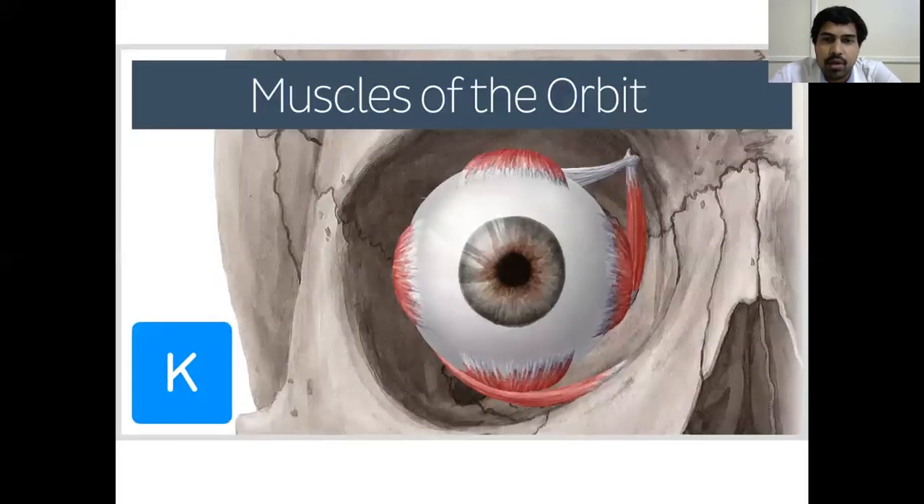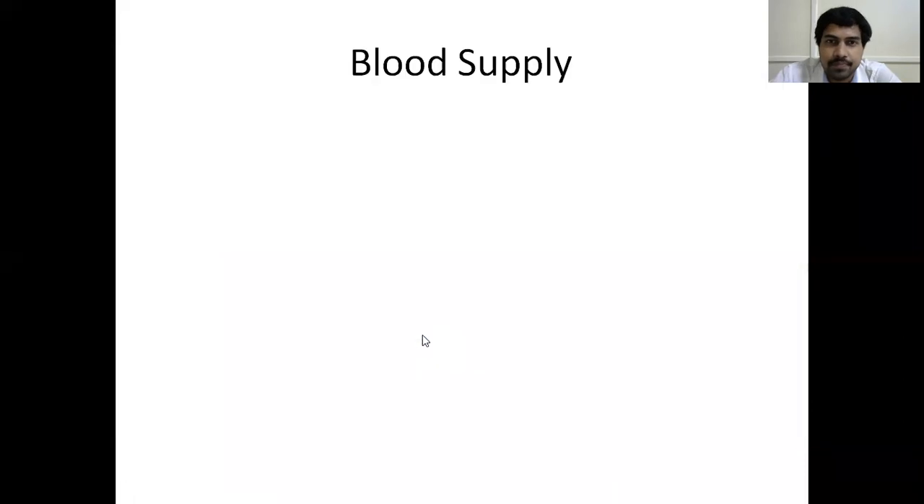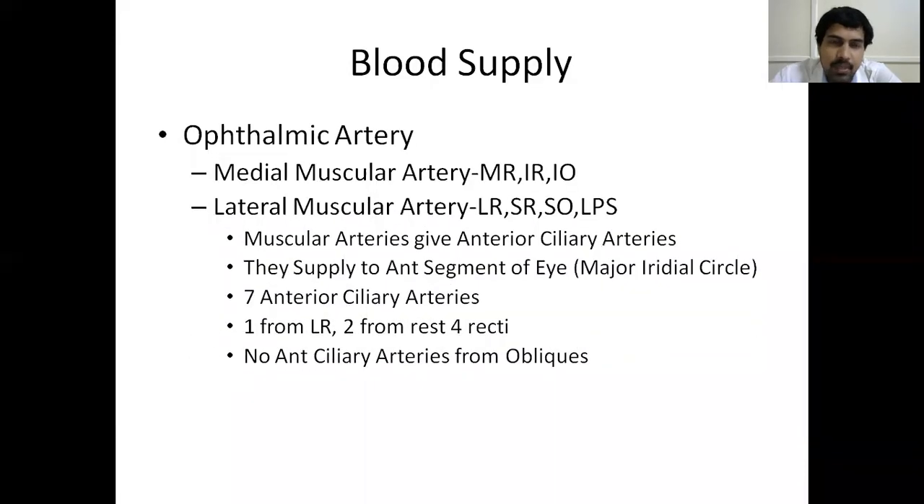Okay, and overall, this is a picture of the muscles of the orbit. These are the rectus muscles: superior rectus, lateral rectus, medial rectus, inferior rectus, and here behind this one you can see the superior oblique, and this is the inferior oblique muscle. You can see it is going behind and attaching posteriorly behind the eyeball, close to the macula and the optic nerve. So coming to what is the blood supply.